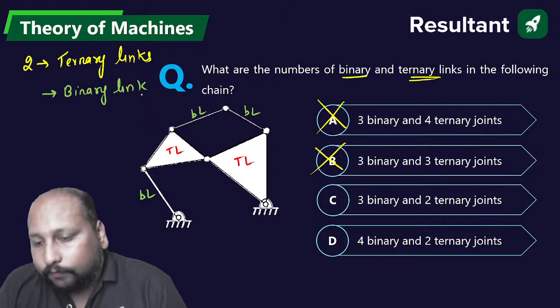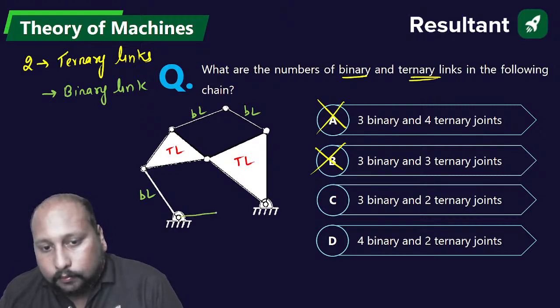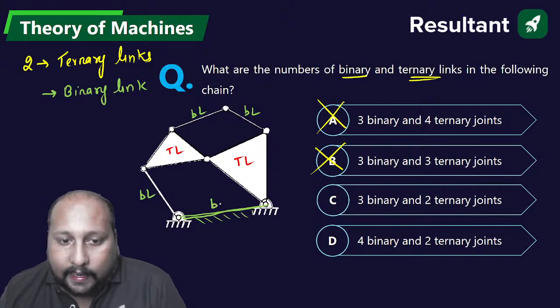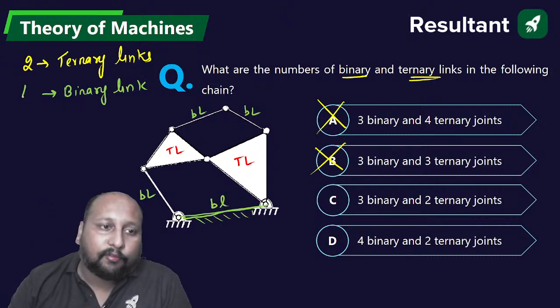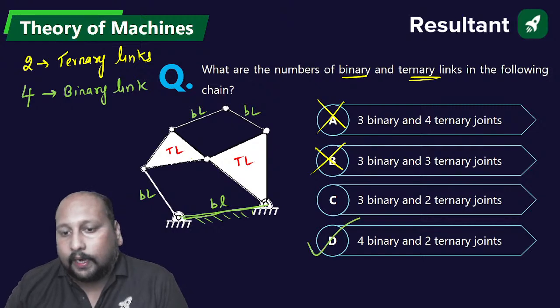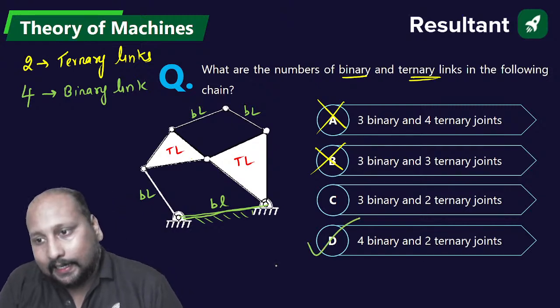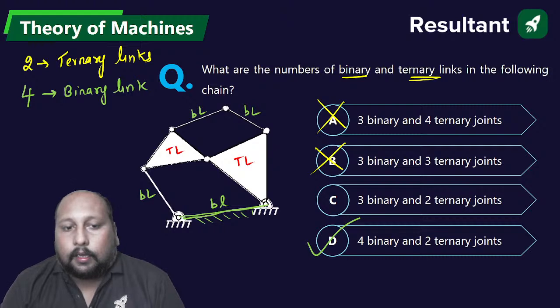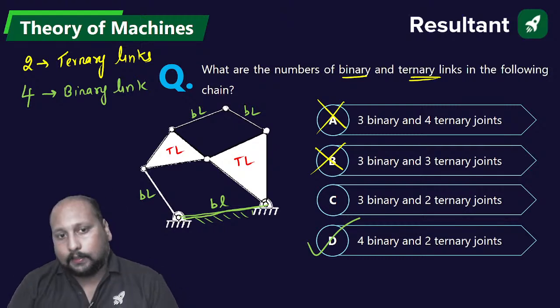Yes, we do have. Look at this, this is also a binary link. So we have 4 binary links. So 4 and 2, option D is the correct answer. 4 binary and 2 ternary links is the final answer.